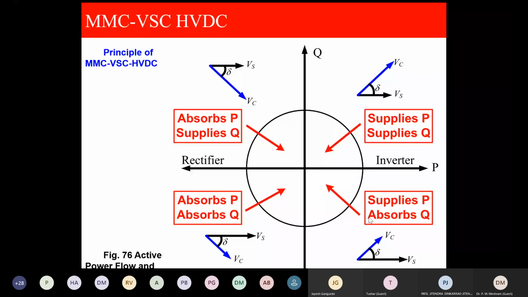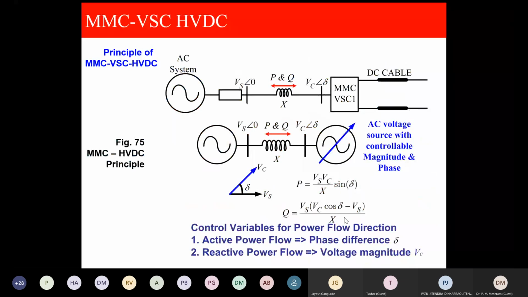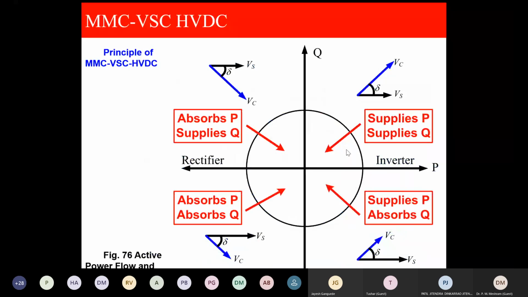In this quadrant, VS is more. VS is more means, by this equation, Q is negative, meaning instead of supplying power, the MMC will absorb. So here it absorbs Q. Now here the angle is leading. Active power depends on del, so it supplies. Here active power depends on del, and it absorbs. So it is a four quadrant operation.